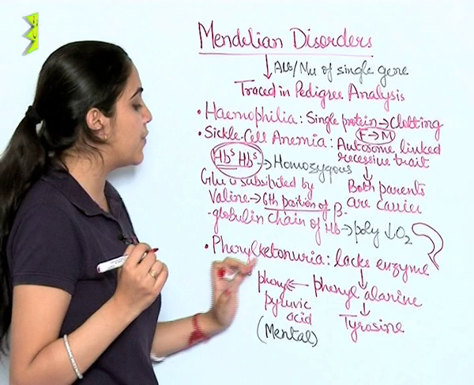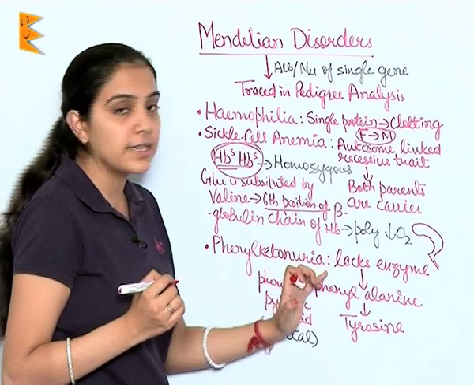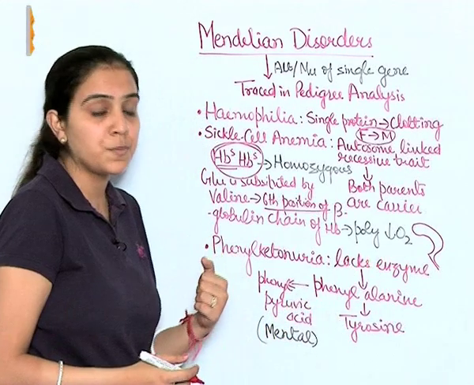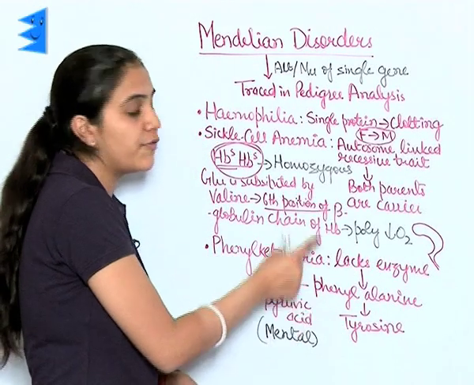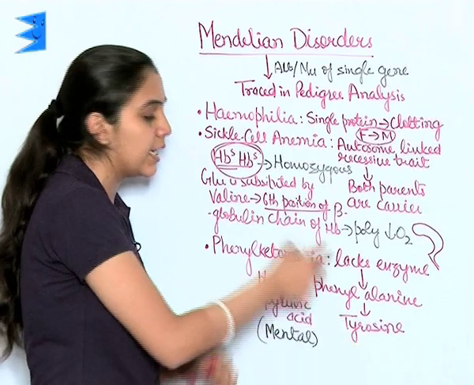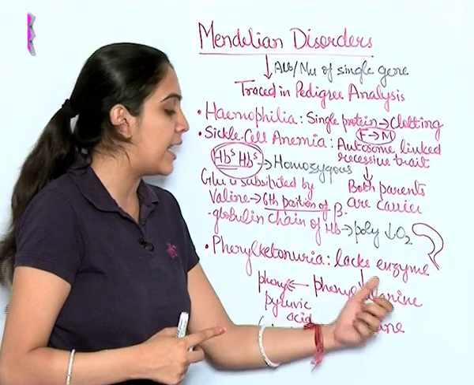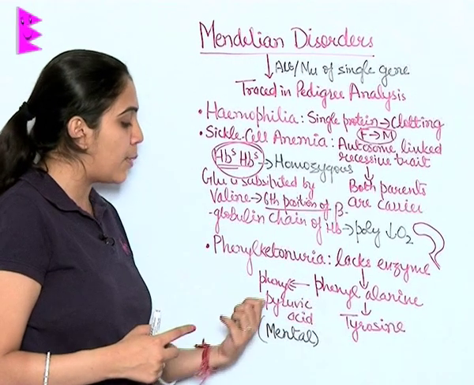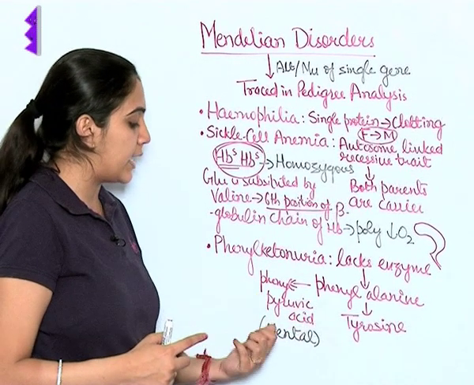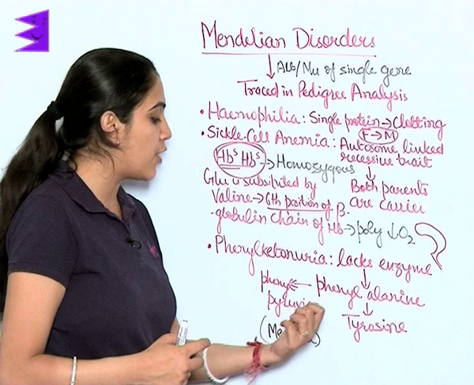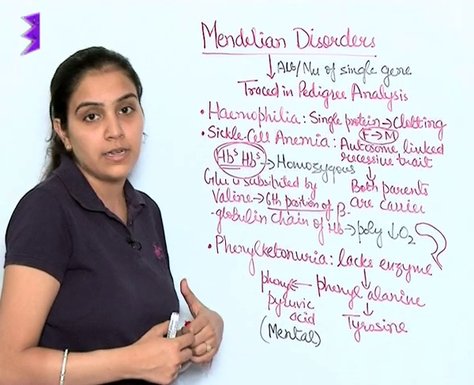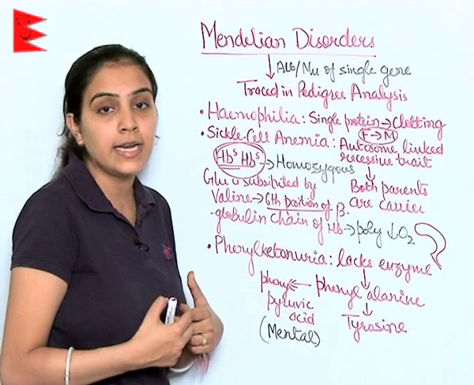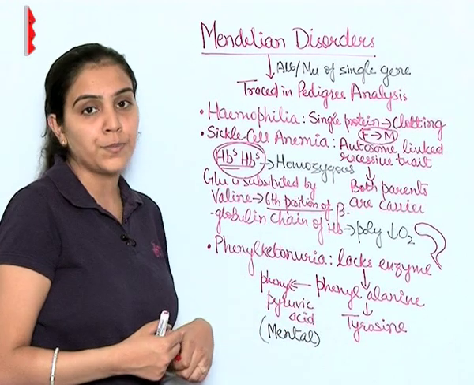this. Next is phenylketonuria. In this disorder, the patient lacks an enzyme which is responsible for the conversion of phenylalanine to tyrosine. Now when phenylalanine is not converted to tyrosine, it is accumulated in the body as phenylpyruvic acid. This accumulation of phenylpyruvic acid leads to mental retardation, as well as this phenylpyruvic acid is excreted in urine as it is absorbed by the kidney.